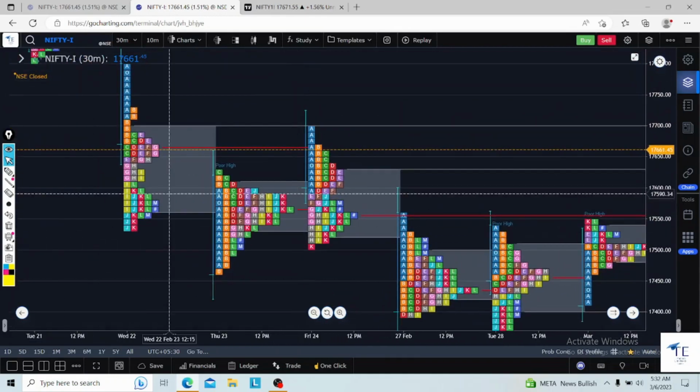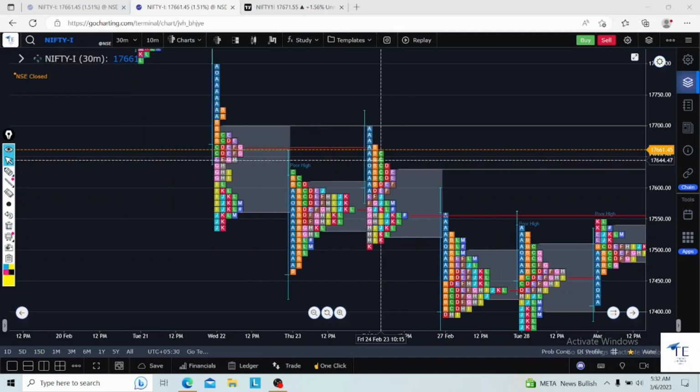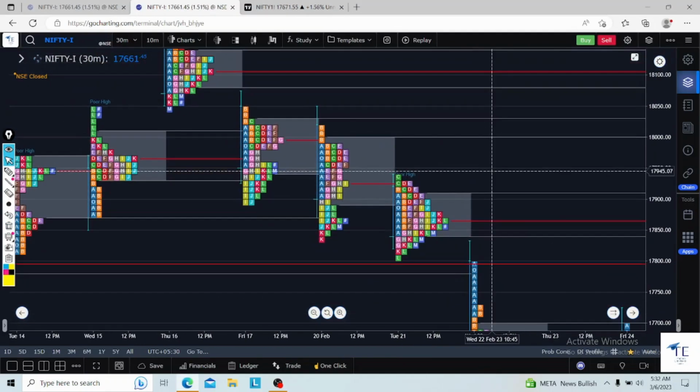Just watch here. This is the same structure, right? One gap, 1, 2, and 3. The next day the 50% was done, and the very next day the repair was done here. So within 2 days this profile repair happened. You go and cross check. This is the beauty of market profile.